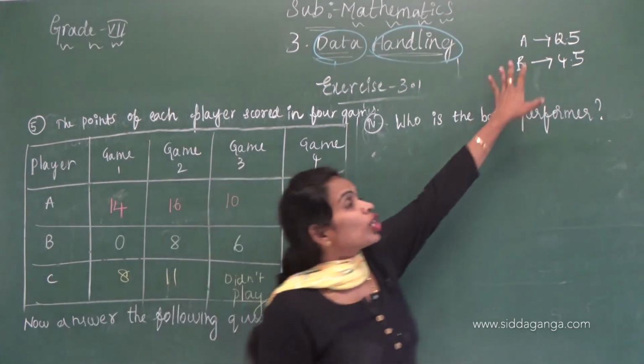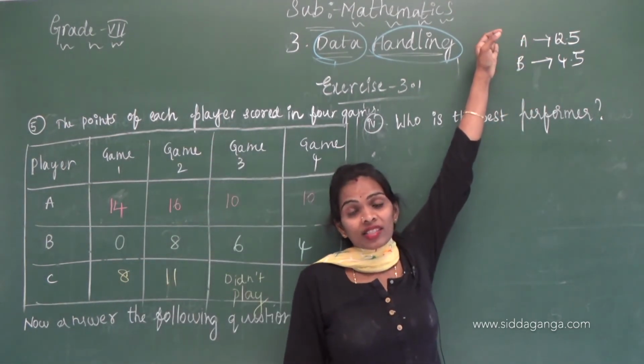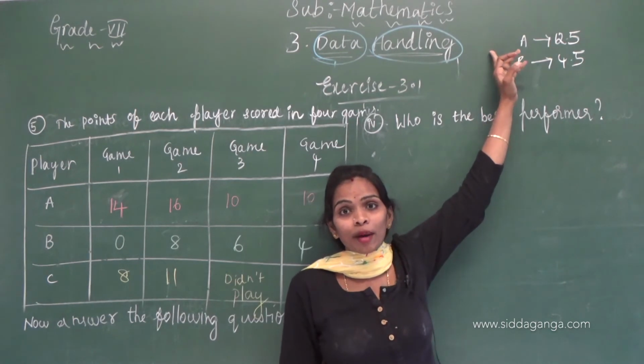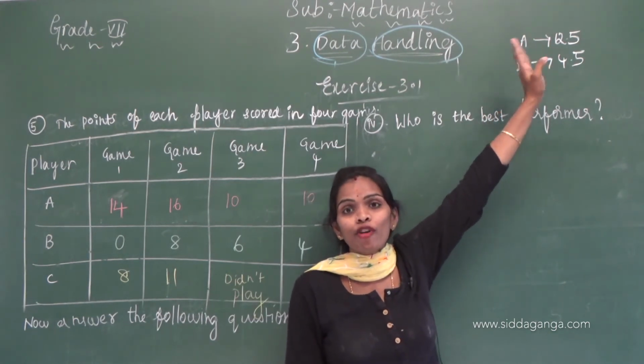We already know the averages of team A, player A and player B as 12.5 and 4.5.